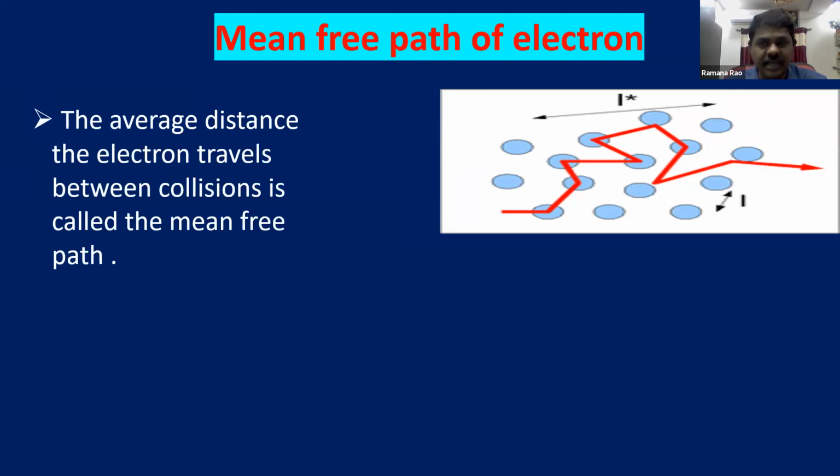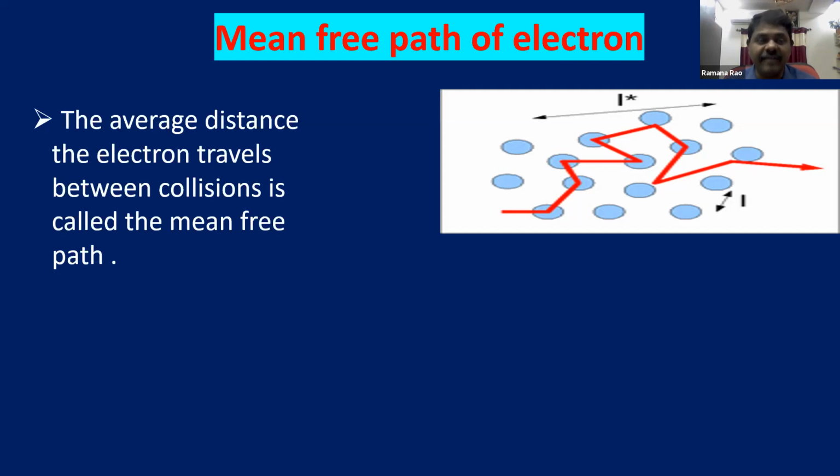So how much average distance does it cover between two collisions? Once an electron collides with one positive ion, it deviates and again collides with another ion. The average distance traveled between collisions is known as the mean free path. This is an important 2 marks question. What is the mean free path?